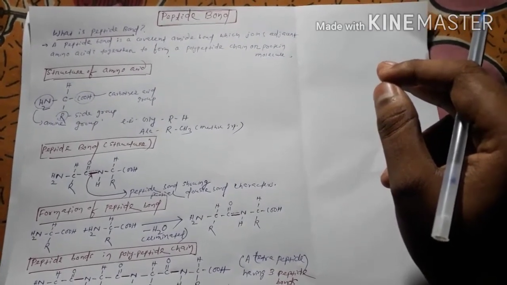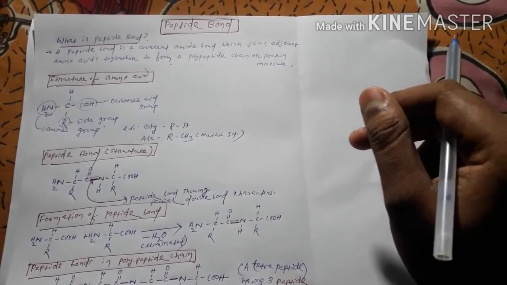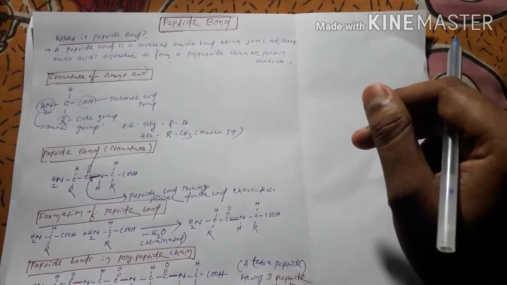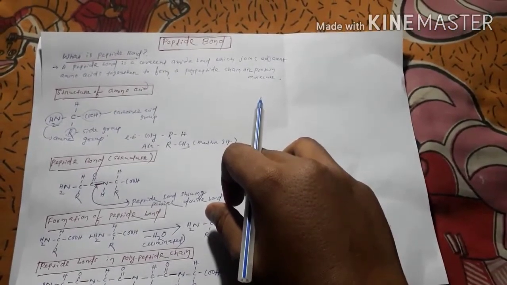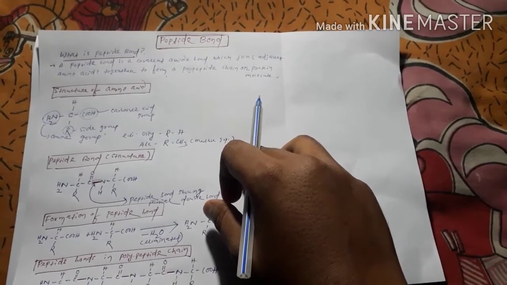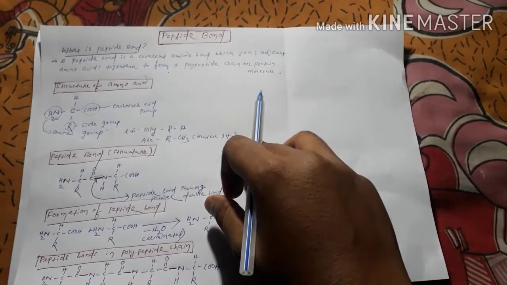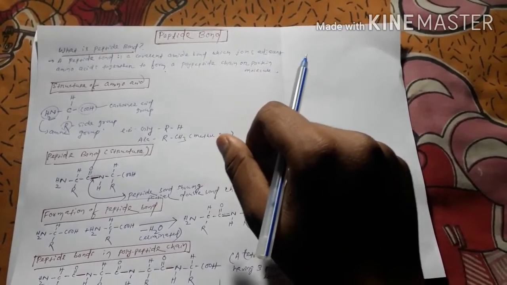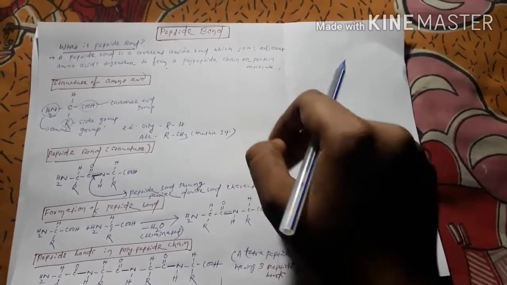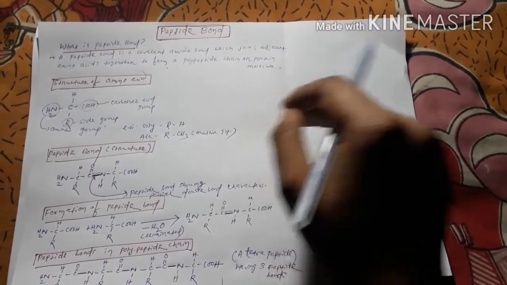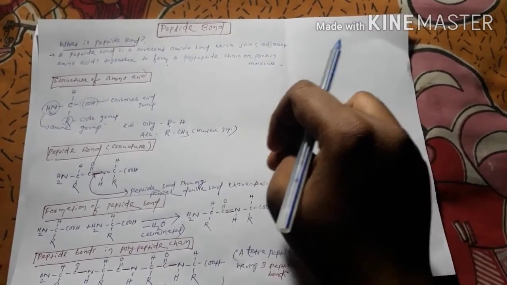In this video, we are going to discuss in detail the structure of amino acids, and how exactly amino acids are put together by peptide bonds to form polypeptides, and the mechanisms underlying that, right?